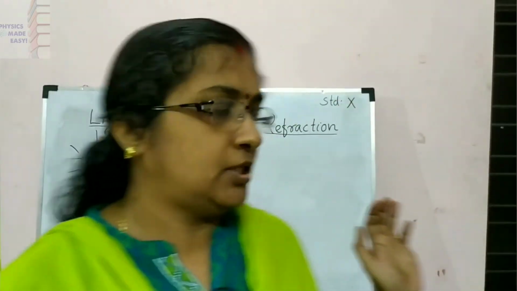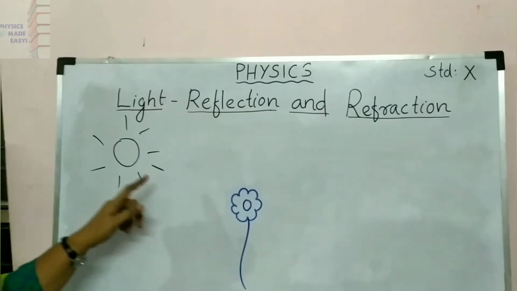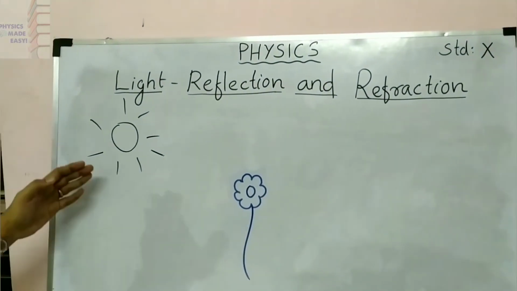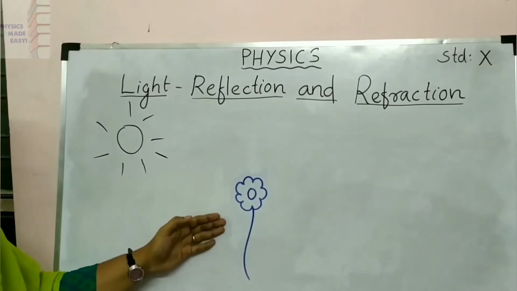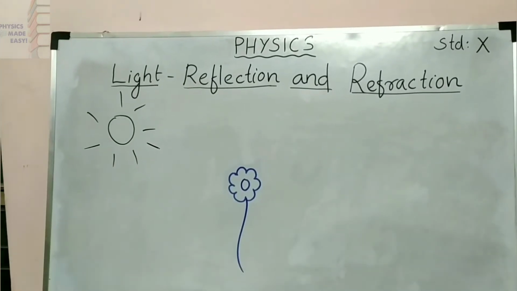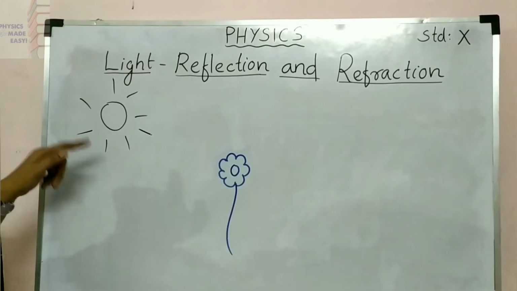Now you can see here one flower, and you can see the sun also. Here the sun is emitting light, and from that sun we are getting light. But we can see this flower also, though the flower is not emitting any light. Then how can we see that? You know, for seeing all those objects we need light.